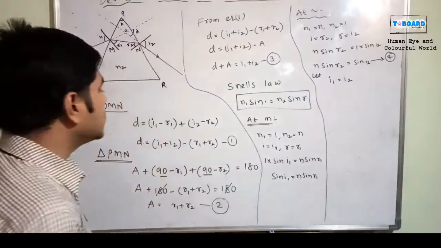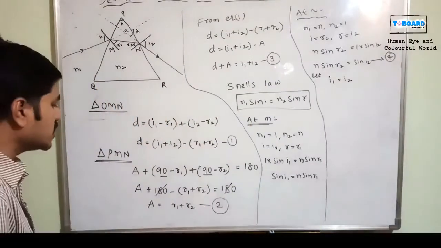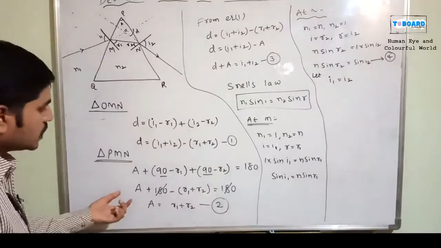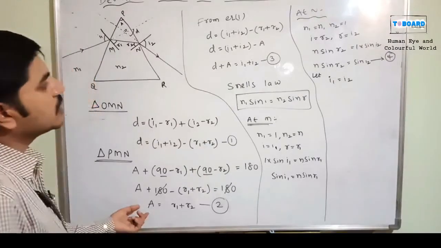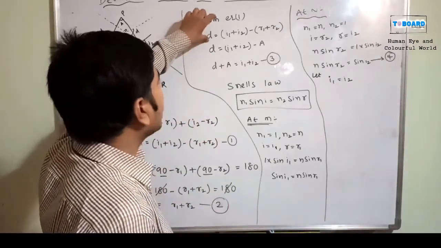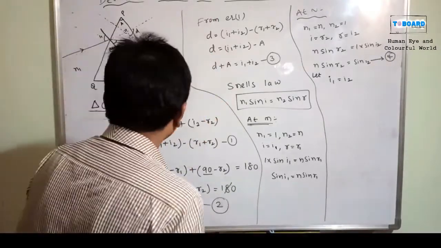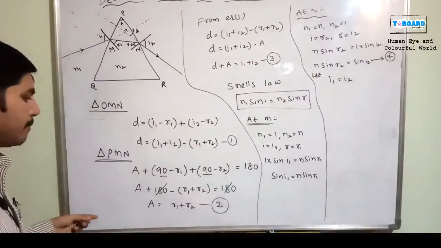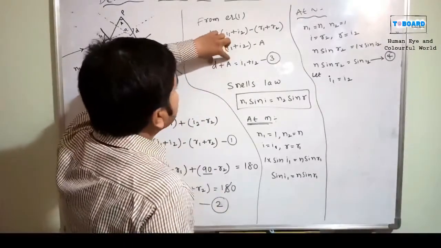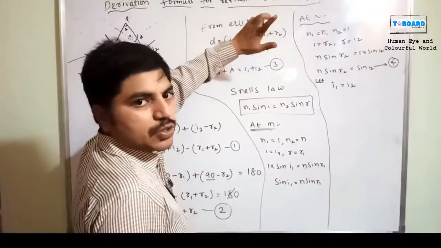Once you see what kind of changes will appear, we already know the values: I1 plus I2. Now here A plus D is equal to I1 plus I2.